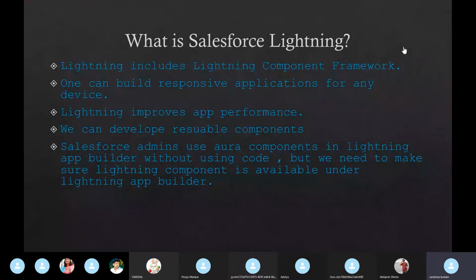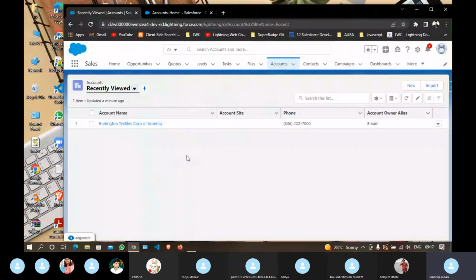So reusable. Reusable means what? You can reuse that same component in another application or another tab. Let's say I have developed this header component, a simple example I am taking, and I want to use the same header component but with a different object. Let's say dashboard, or let's say leads.